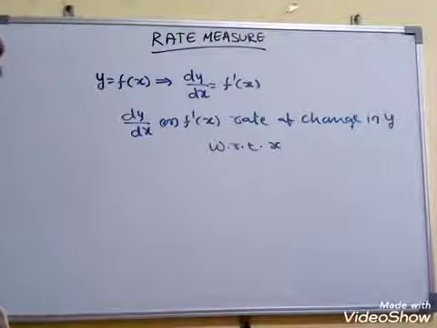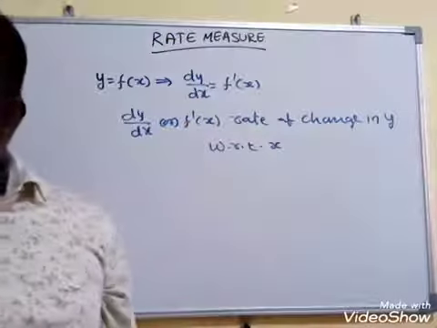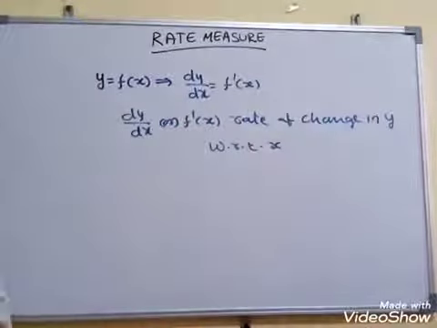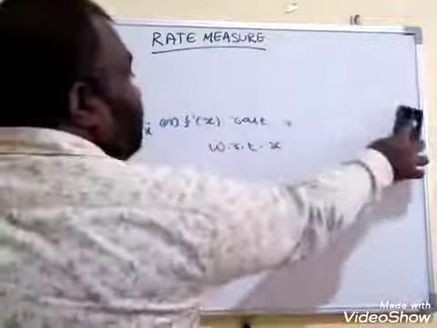I define this as: let the function y is equal to f of x be defined such that dy by dx is equal to f dash x. Then dy by dx or f dash x is called the rate of change in y with respect to x. We are going to discuss this thoroughly with some other concepts.